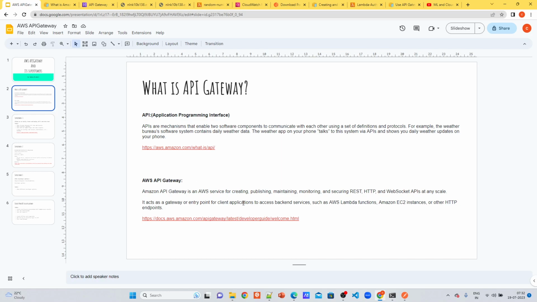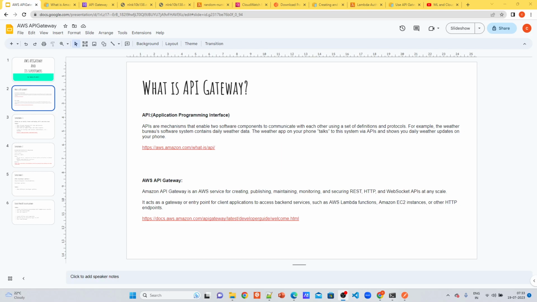So this is the documentation, but it will get more clarity when I show you the demo and its superpowers. API Gateway basically gives us a provision to create and publish these APIs, which are used by websites and apps for communicating with other software components. That is about API Gateway.